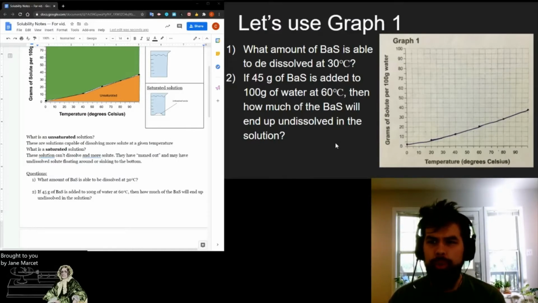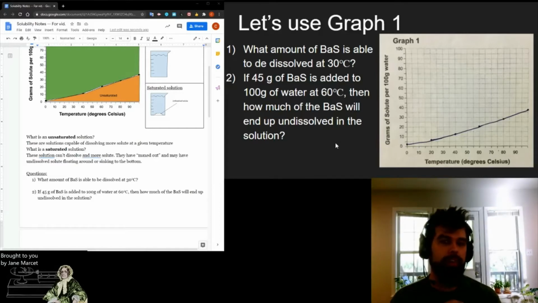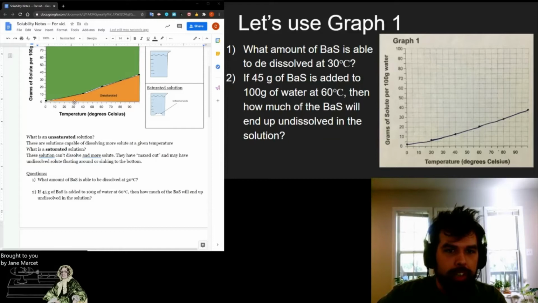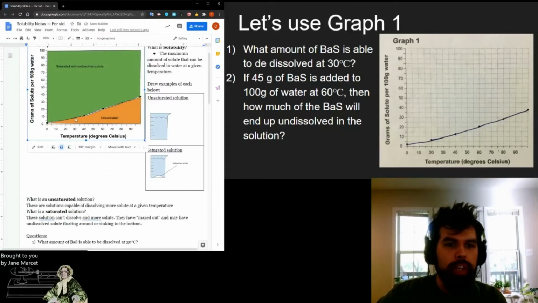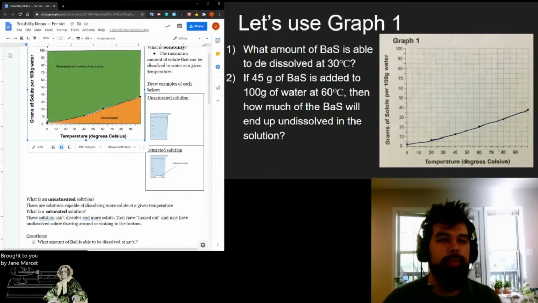Let's use our graph to figure out what amount of barium sulfide is able to be dissolved at 30 degrees C. To do that, all we have to do, I'm going to do it on my notes right here, is go over to 30 degrees C, and come up and look at about where that is on the line. You've got to do a little bit of estimating. It's probably not right on one of the tick marks. Looks to me to be about 9. The way that I find that is I just go up to the line, right? There's 30 right there. I go up to the line, and then I go across, and I'm about at 9. That'd probably be a decent estimate to me.